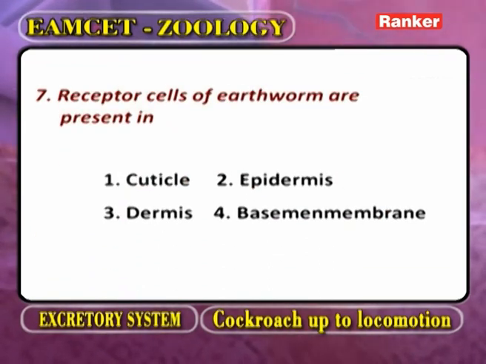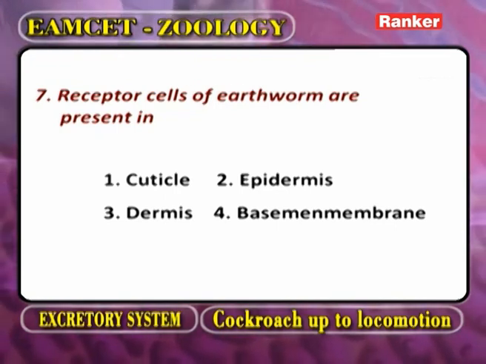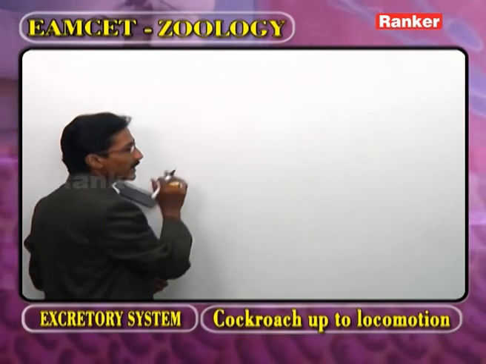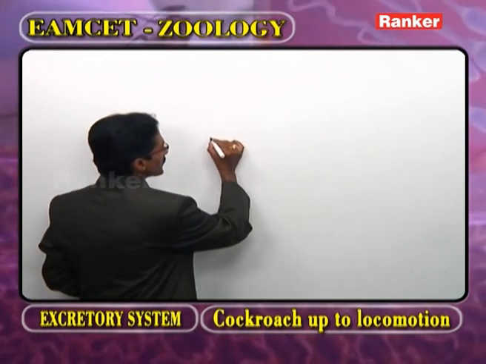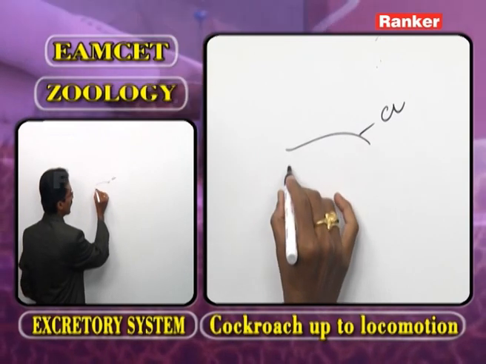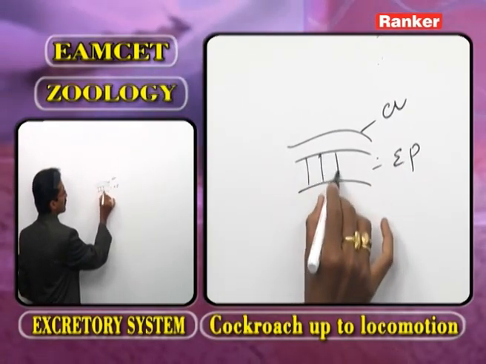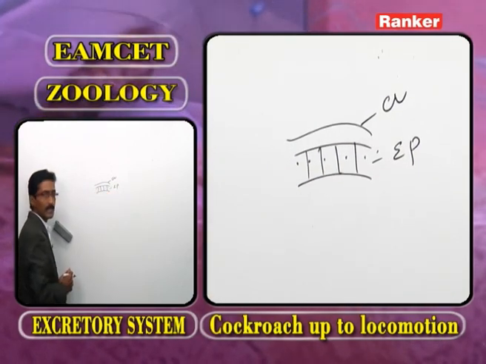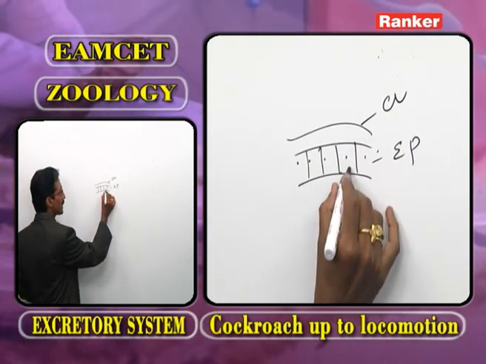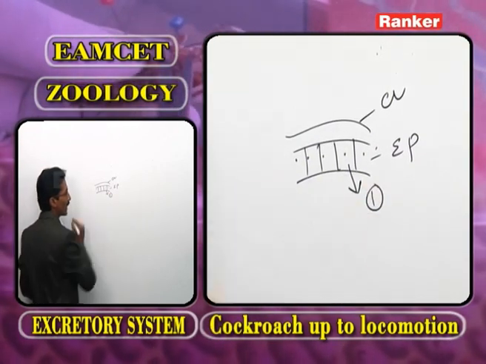Receptor cells of earthworm present in. Now as we observe the body wall of earthworm, this part we call it as cuticle. Now the second part we call it as the epidermis. Now as we observe the epidermis, how are the cells arranged? They are arranged in one layer.